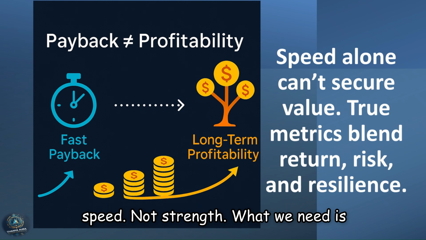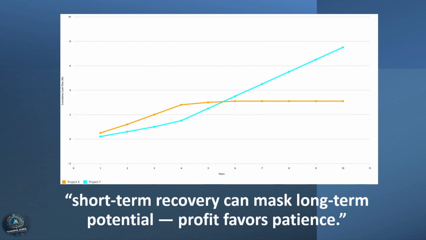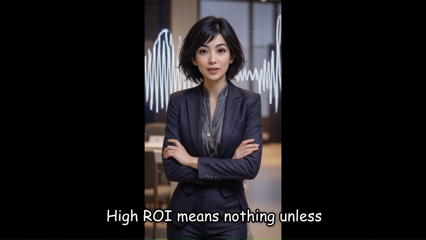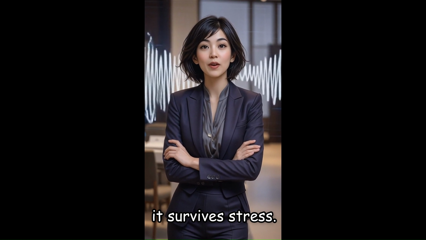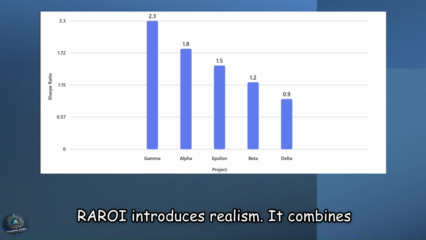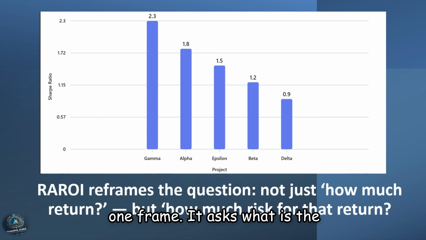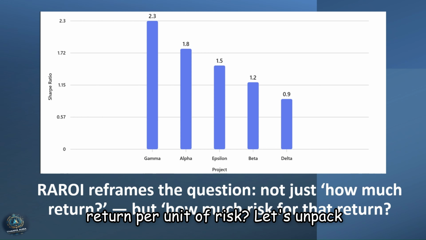What we need is a measure that combines return, risk, and sustainability. High ROI means nothing unless it survives stress. RAROI introduces realism. It combines expected return and risk exposure into one frame. It asks, what is the return per unit of risk?